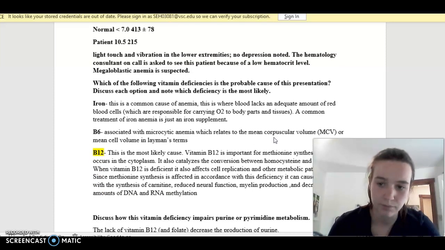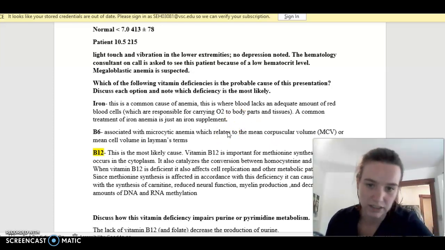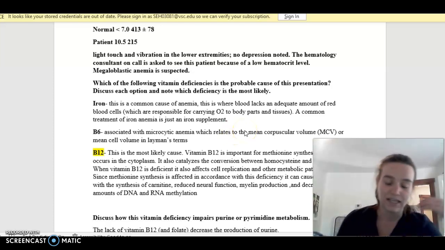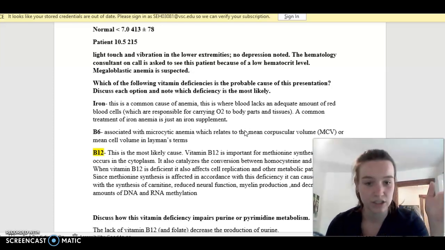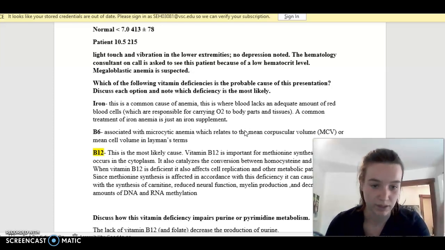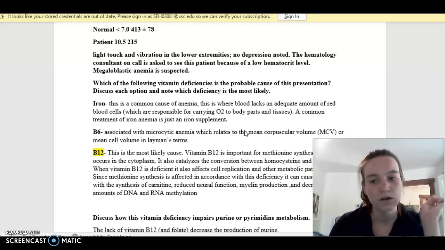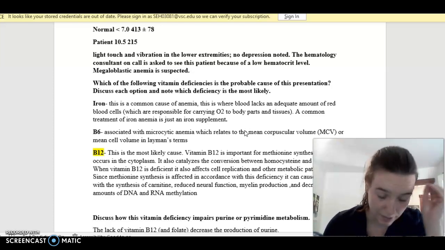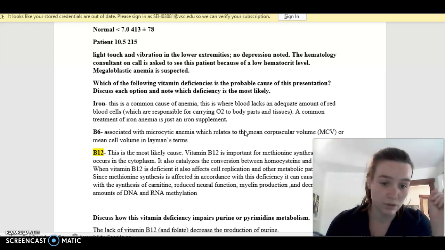So the 3 options are iron, B6, and B12. Iron is a common cause of anemia, but it's not the most probable in this case. In iron anemia, the blood lacks an adequate amount of red blood cells, which are responsible for carrying oxygen to body parts and tissues. A common treatment for iron anemia is just an iron supplement. This is not the most likely cause. B6 is another option, which is associated with microcytic anemia, which relates to the mean corpuscular volume, also MCV, which you would find on a CBC, or the mean cell volume if you prefer it that way. Which is also not the most common cause.